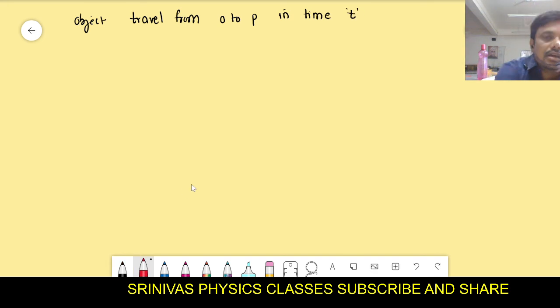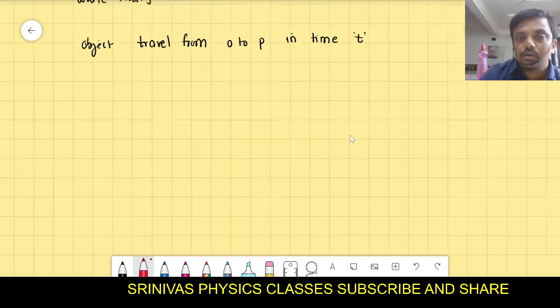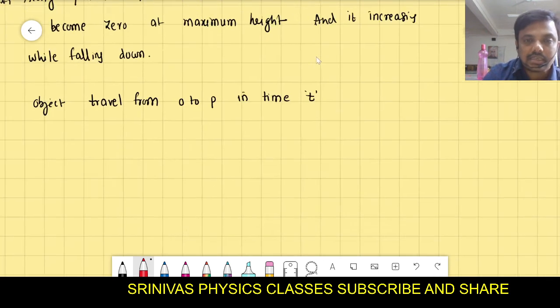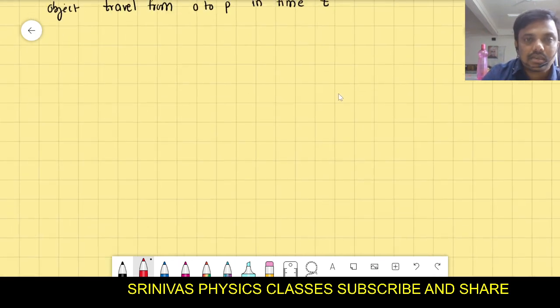Is it correct? The object travels from O to P. You see this picture. It takes some displacement along the x-axis, some displacement along the y-axis. What is the displacement along the x-axis? Yes, x.